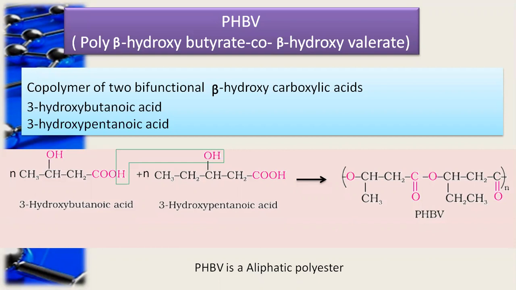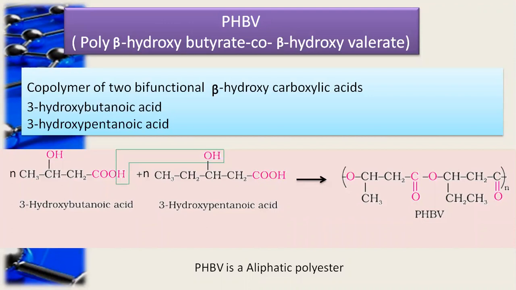It is a copolymer of two bifunctional monomers. Which two? Beta hydroxycarboxylic acids. Now see the basic unit we are using here, beta hydroxycarboxylic acid. Among the beta hydroxycarboxylic acids, one is 3-hydroxybutanoic acid, also called beta hydroxybutanoic acid.